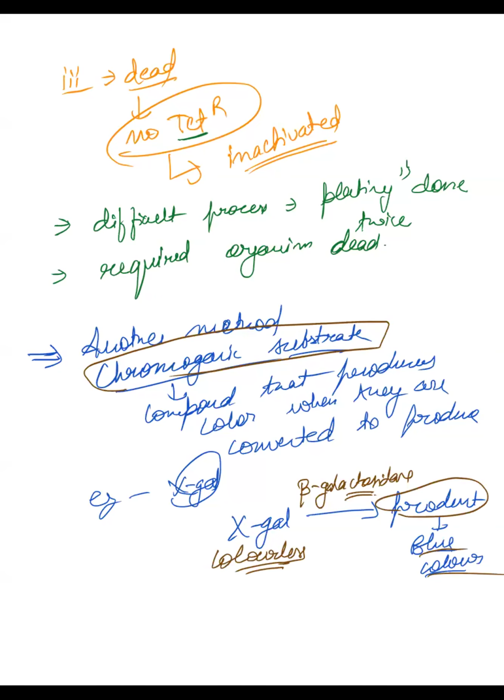Have you understood what is chromogenic substrate? These are some compounds which are usually colorless, but they give you color when they are converted into product. How do you use that for the selection of recombinants and non-recombinants? See what happens.